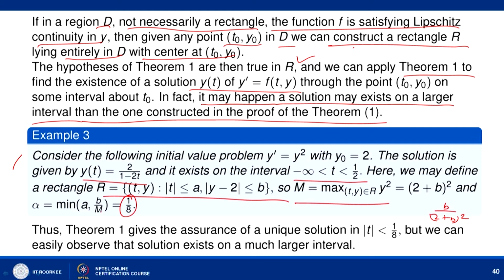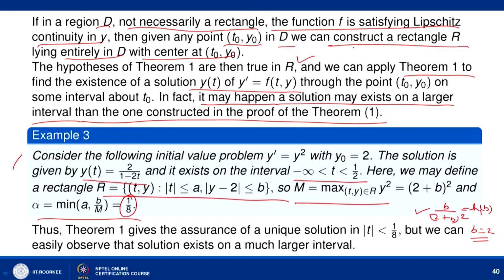So, we can say that if we apply the existence and uniqueness theorem, I am leaving it to you to find out the maximum value. You call it some h of b, say h1 of b, and find out the value for which h1 dash b is 0 and h1 double dash b is negative, and that b comes out to be 2 basically. So, the maximum value comes out to be 2. So, by the existence and uniqueness theorem, our solution exists in the interval between 0 and 1 by 8.